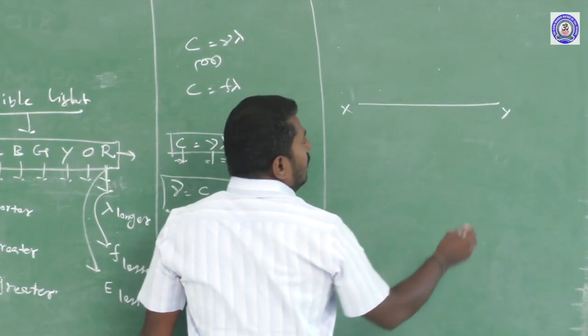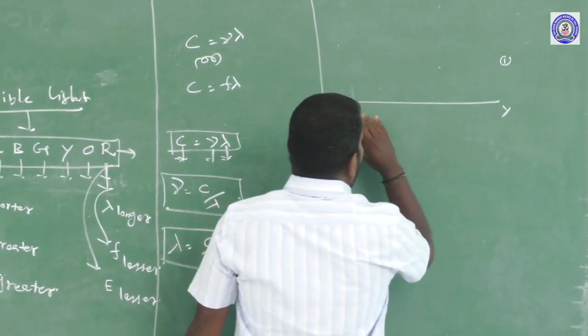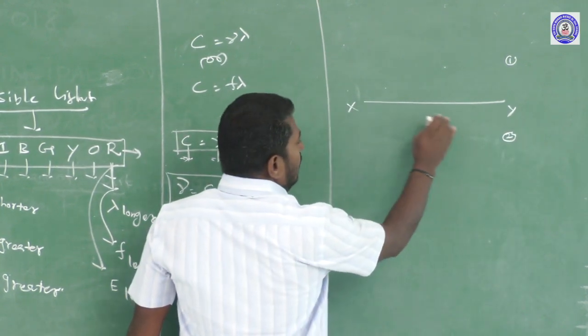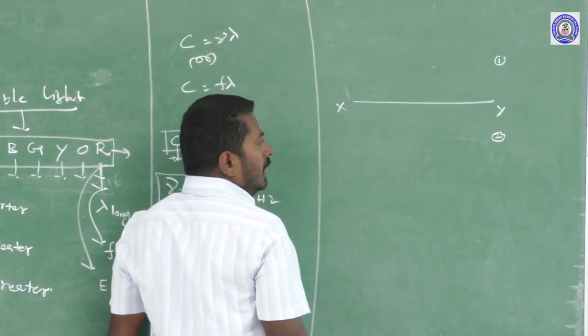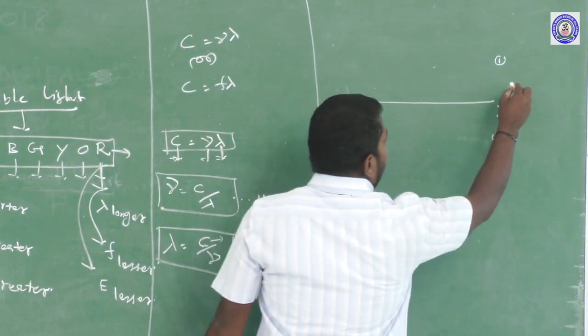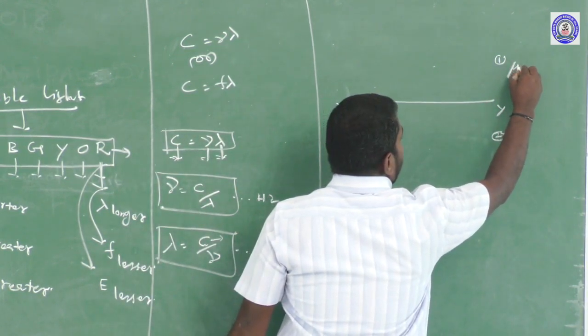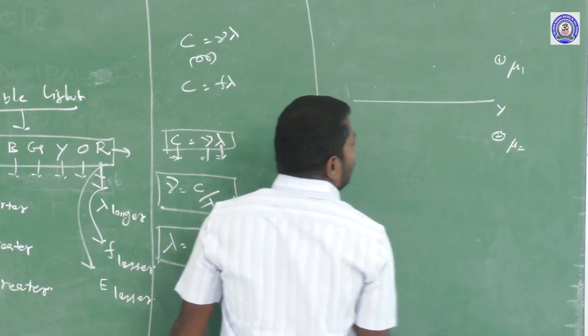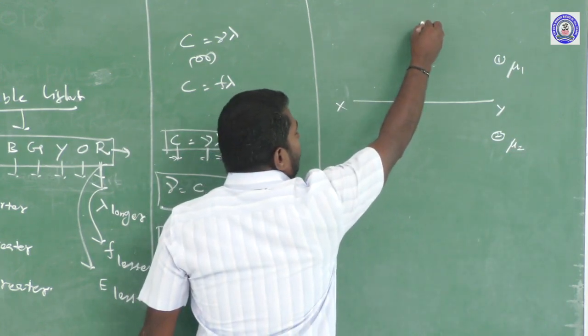Above the xy surface is the first medium, below the xy surface is the second medium. So the xy surface separates the two media. The first medium has the refractive index mu1, the second medium has the refractive index mu2. A normal is drawn to the surface.